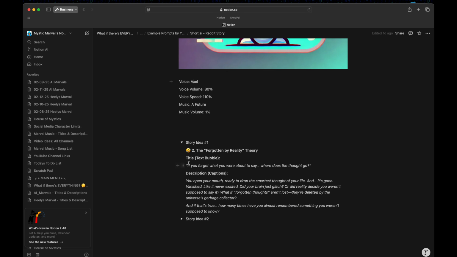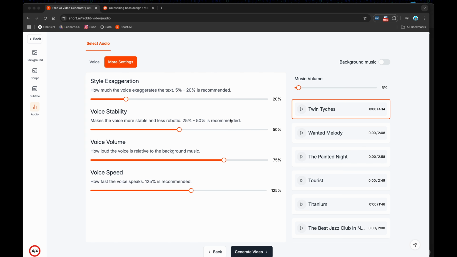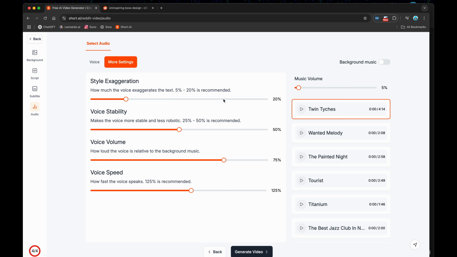Okay. And see voice volume. Voice volume is at 80. Voice speed is at 110.